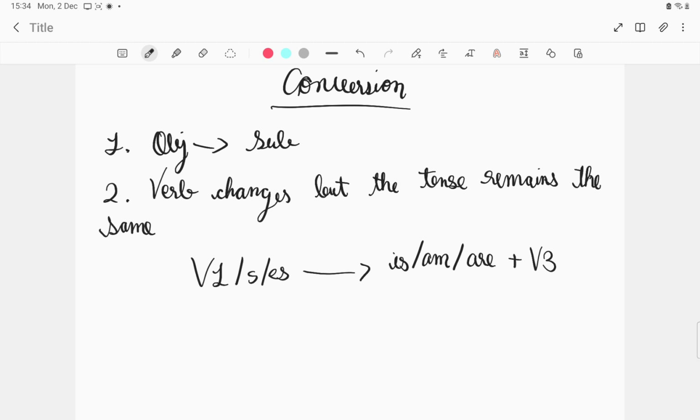For example, if we have written he takes or they take the food. Let me give a sentence. It will change into what? The food is. Now it depends on the object. The food is singular, so is taken. Third form of take is taken. The food is taken by them. The food comes as it is.